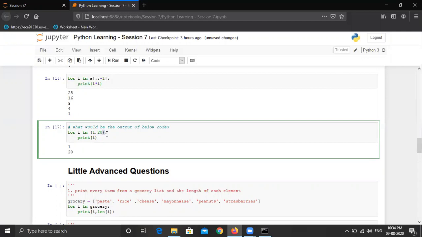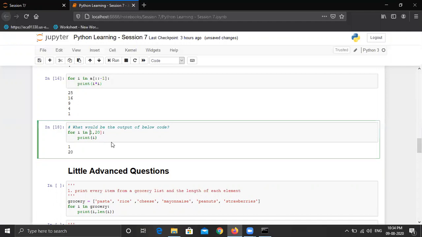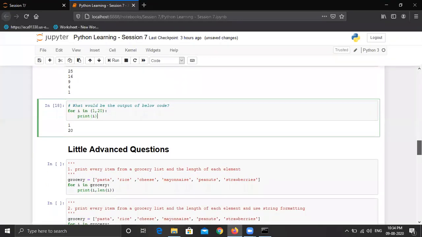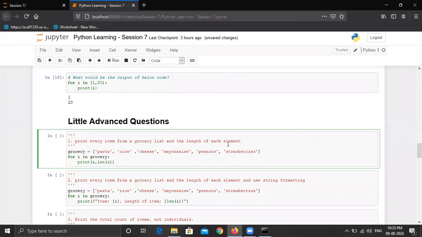You should focus on the brackets that we are using, and not get confused between the range function and the normal tuple. We have not used range, that's why it is a normal tuple. If we give it square brackets, it becomes a list, and the answer will still remain the same, because list, tuple, and set are all iterables and they can iterate in the for loop. With this, I hope the basics of for loops are clear. Now we will proceed towards some advanced questions.